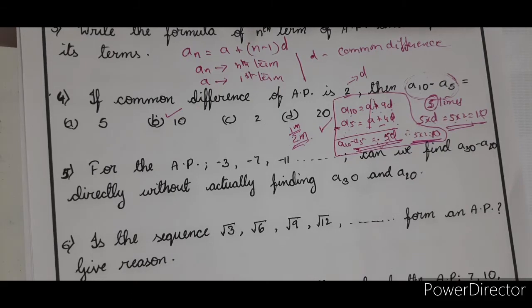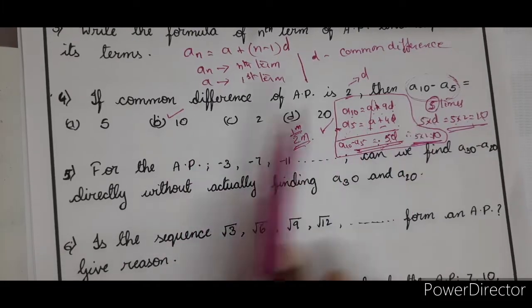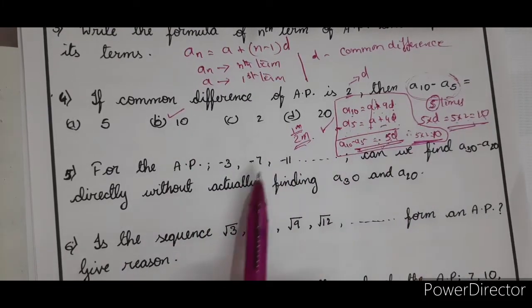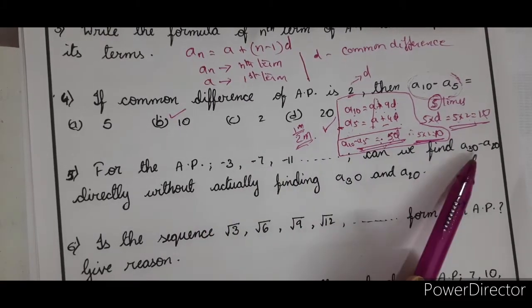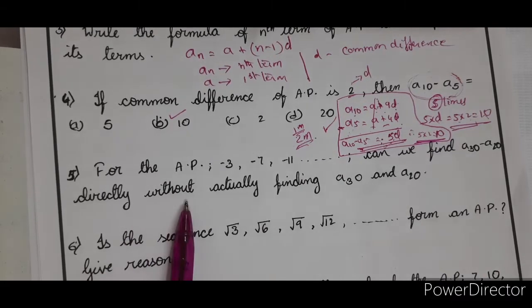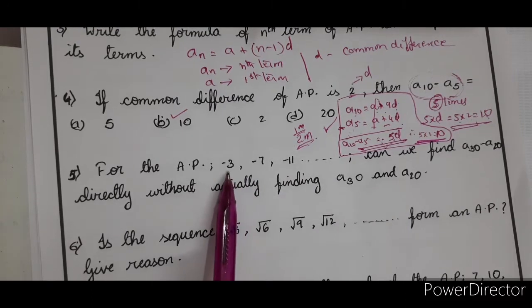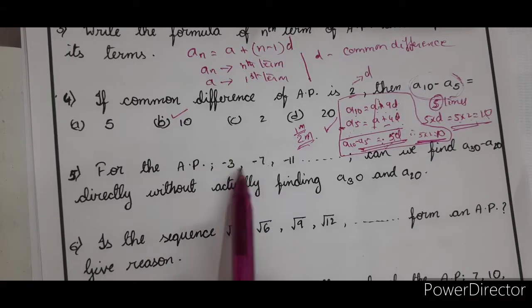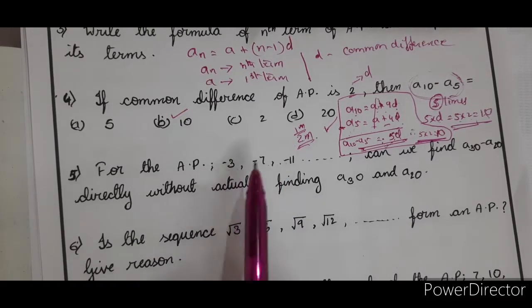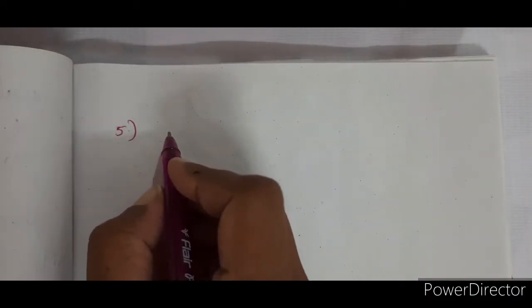Right. Now, the next problem is the same. See, in the earlier one options were given, so you could adopt any method. But here options are not given. You have to adopt this method only. Can we find A30 minus A20 directly without actually finding A30 and A20 when the common difference or certain terms are given? So here certain terms are given. We have to find out first the common difference. So I'll solve it here so that you will know the complete method of solving it well.